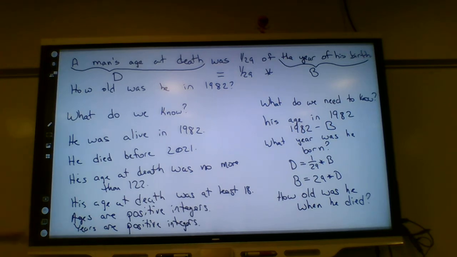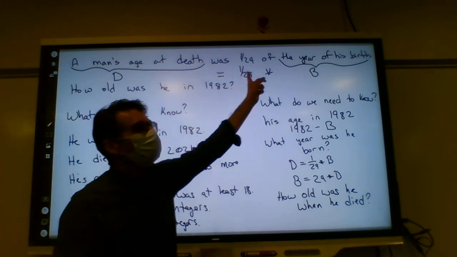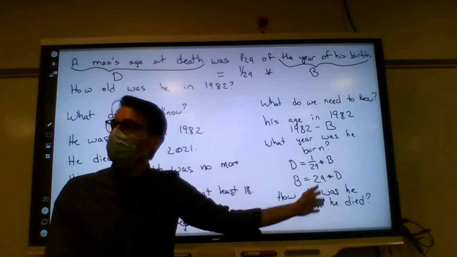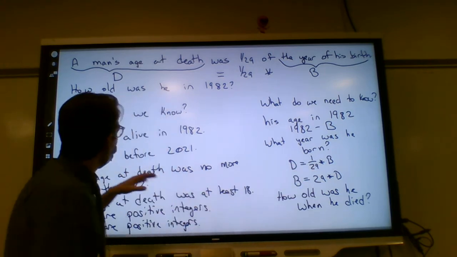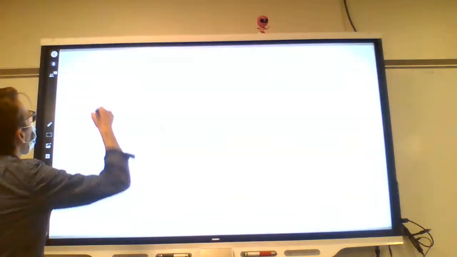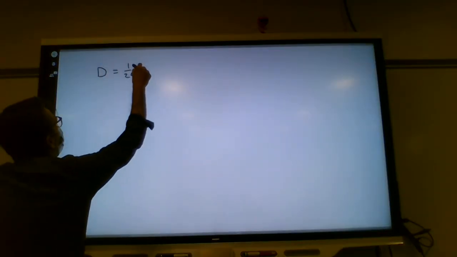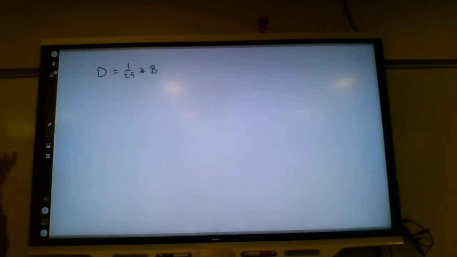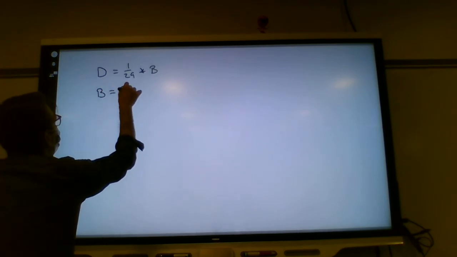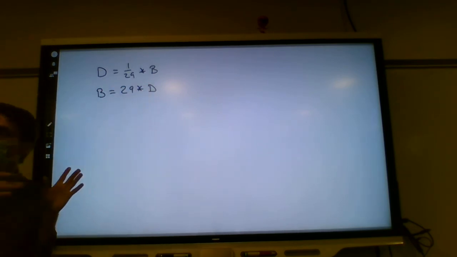All right, so it turns out for us that we saw that it was useful to translate this first thing into symbols because we can do something with the mathematical symbols. So let's try to do the same thing with the other information that we have. All right, so first of all, we had that from the first statement, and we saw that it was more useful to us in this format.